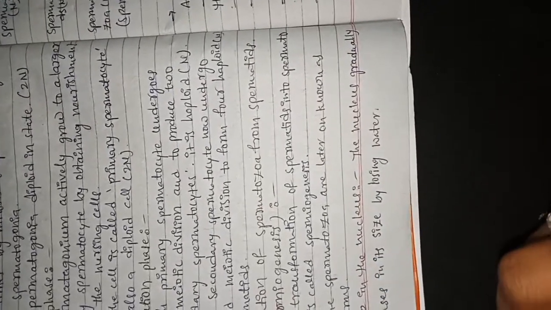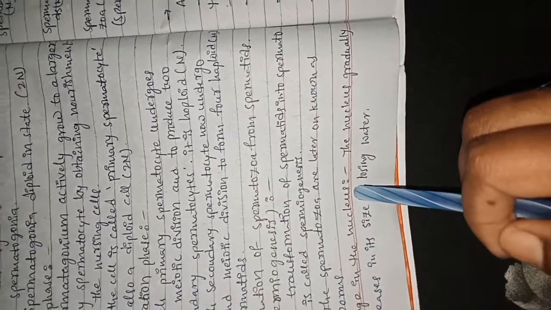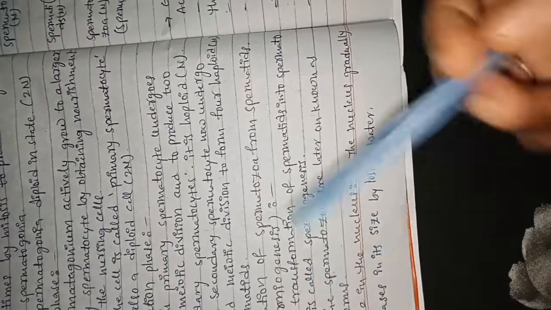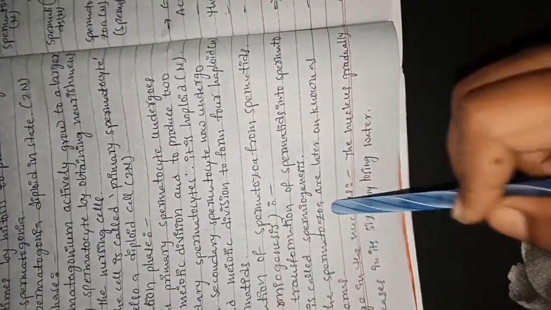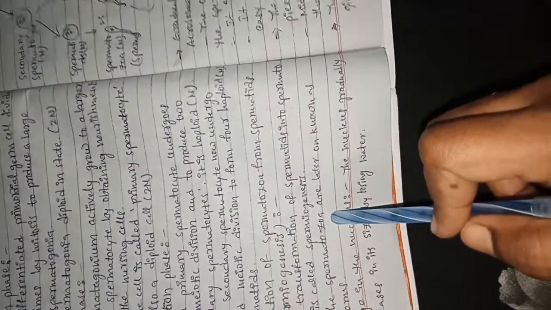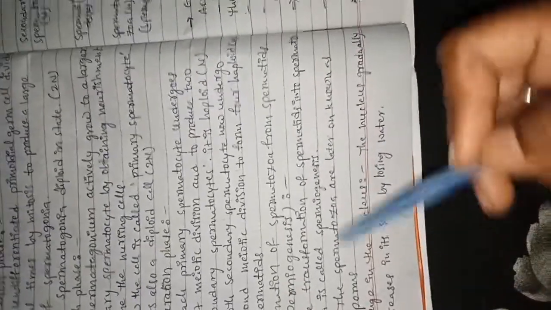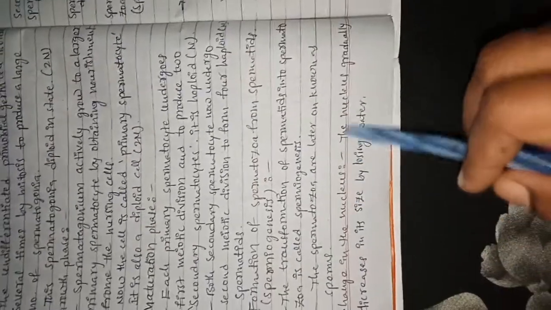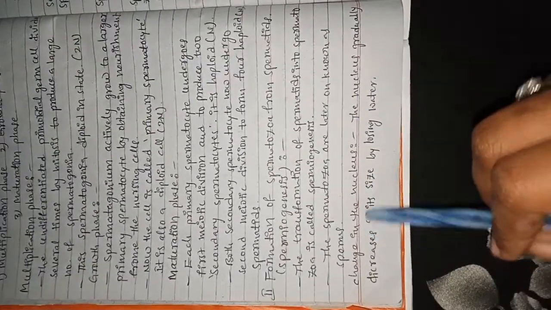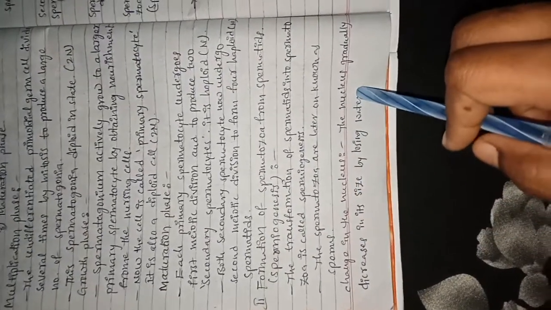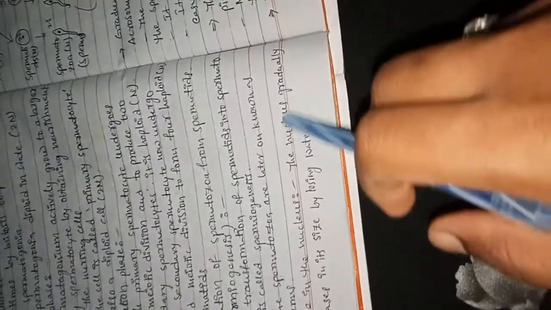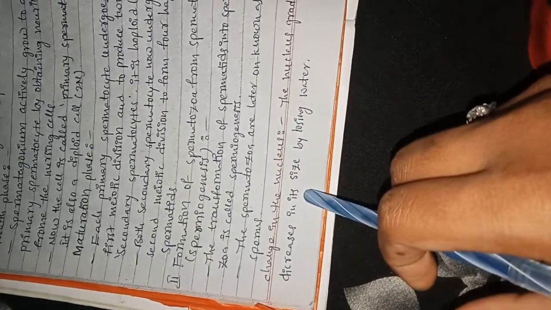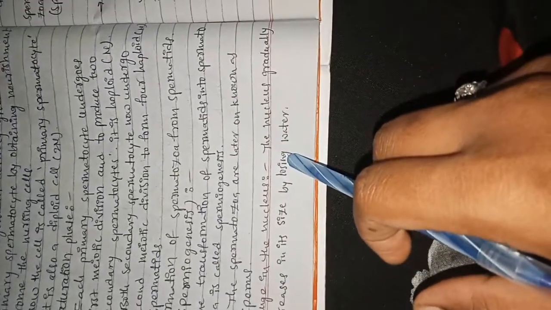First, the change in the nucleus. Little changes occur in a spermatid to change it into a spermatozoan. The nucleus gradually decreases in its size by losing water.